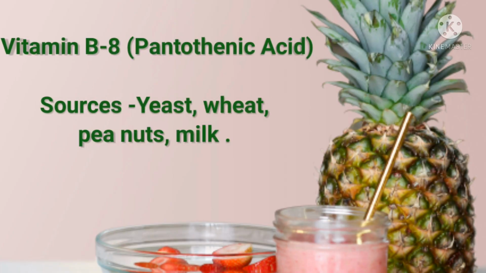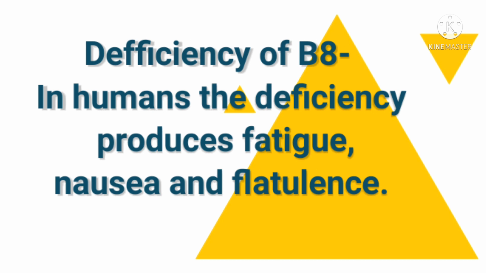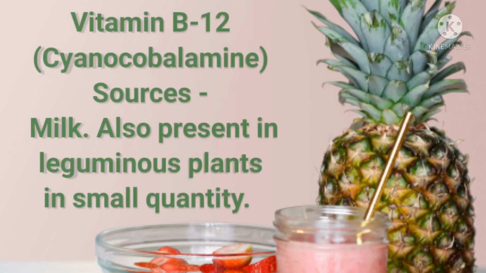Now we come to vitamin B8. Vitamin B8 is called pantothenic acid. So main sources of pantothenic acid, or vitamin B8, are yeast, wheat, peanuts and milk. Its deficiency, mainly in humans, causes fatigue, nausea, and flatulence. Vitamin B12.